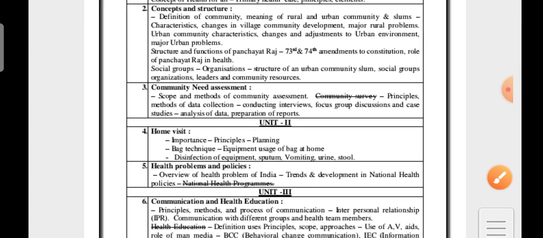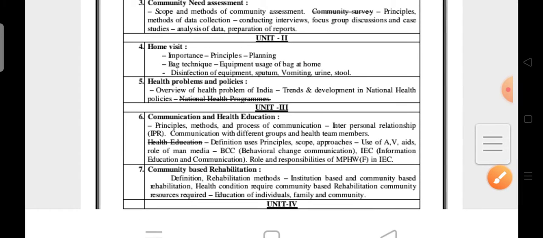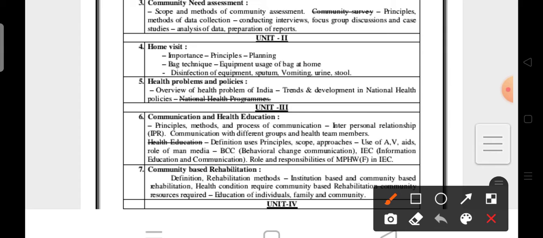Next, coming to unit 2. Unit 2 is a very, very important unit, overall community health nursing. The first and foremost important thing is the home visits: importance, principles, planning, bag technique, equipment, usage of the bag, and everything is important. It's clear. Disinfection is not that much important.